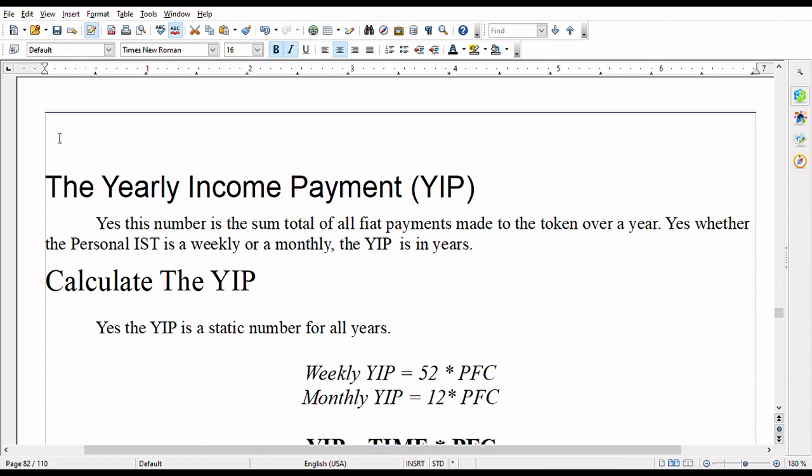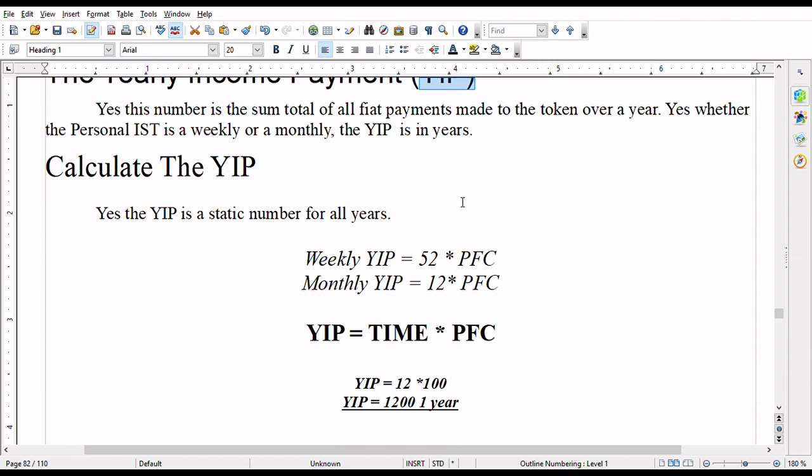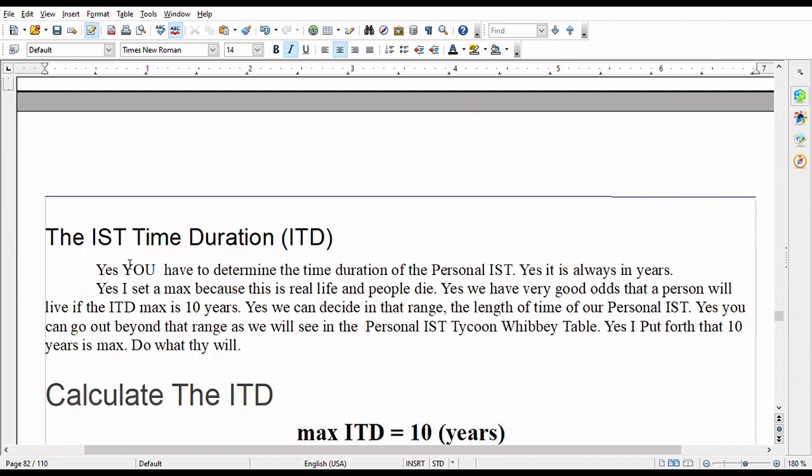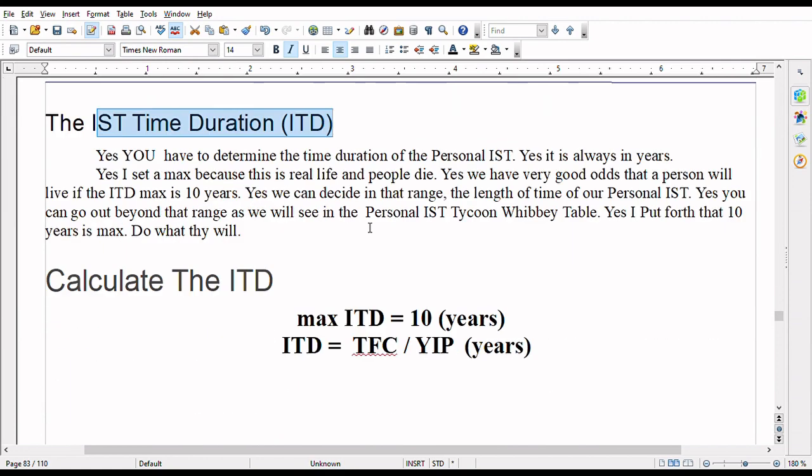And that brings us to our yearly income payment, the YIP. Yes, and we see that the YIP is the PFC for 1 year, whether it's by weeks or by months. Yes, and that brings us to the IST time duration. How long is this IST going to be? Yes, 1 year, 2 year, 3 year. We put forth that it should be at least from 2 to 10 years. We put 10 years at the max, yes.